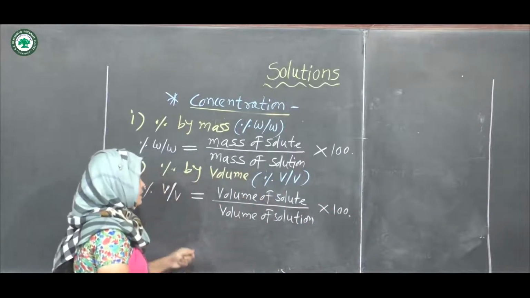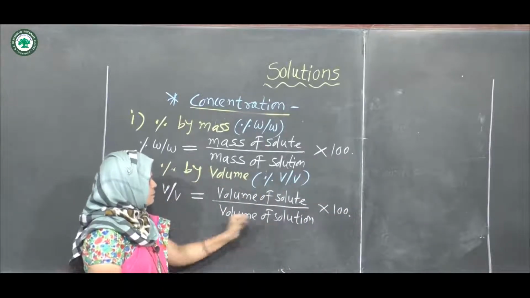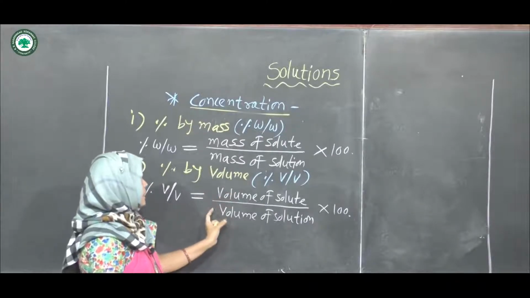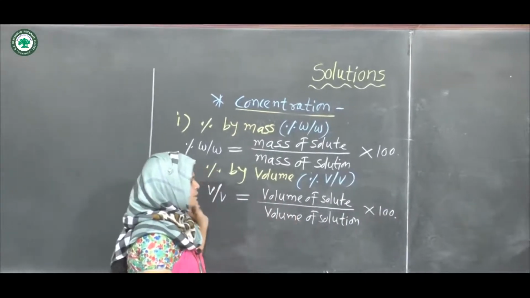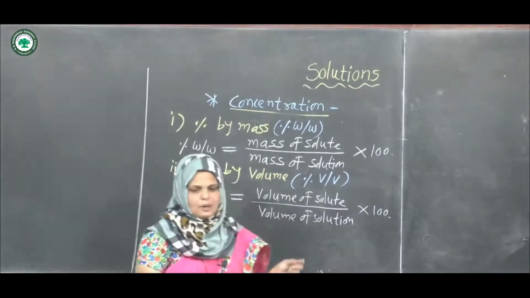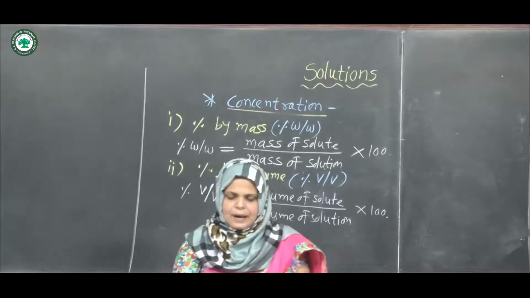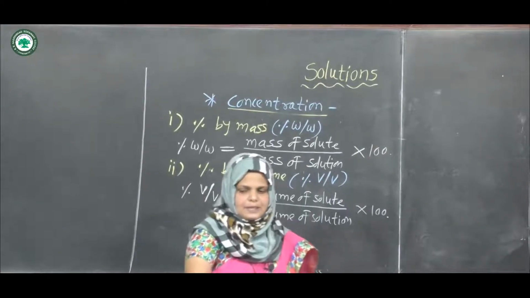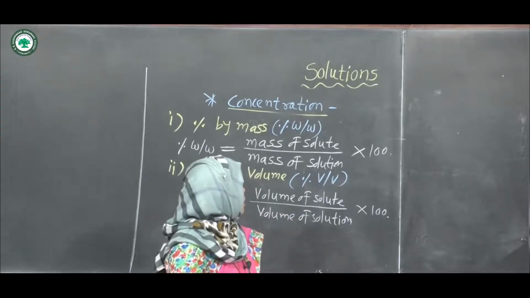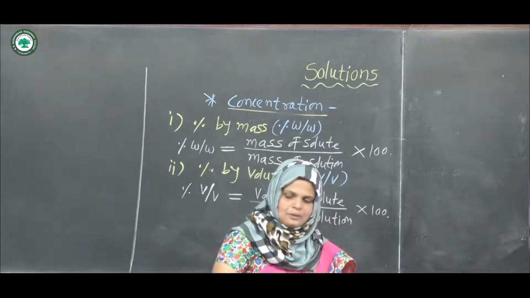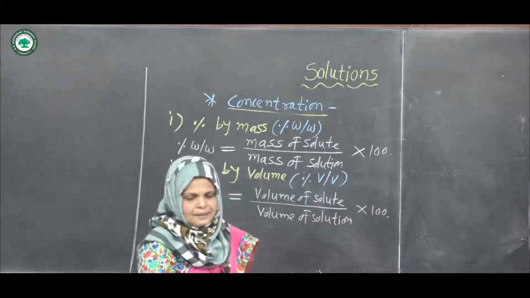In this percentage by volume, the volume depends on the temperature. That means volume changes with temperature.